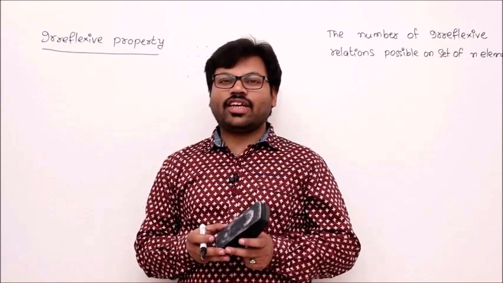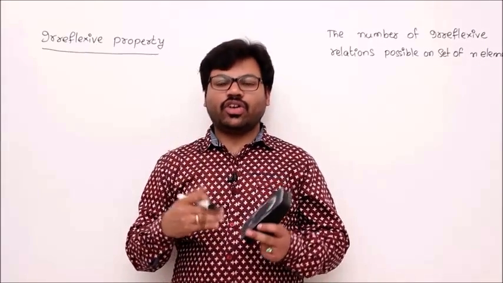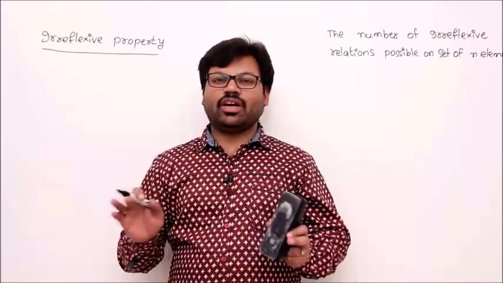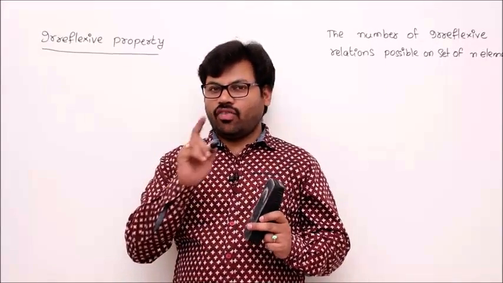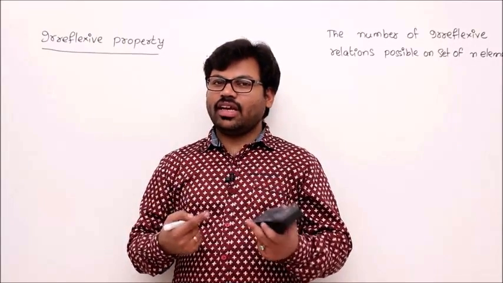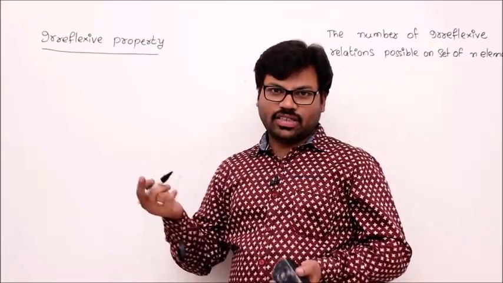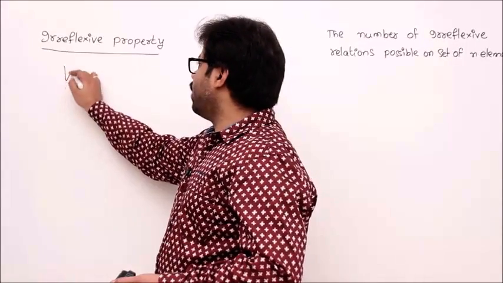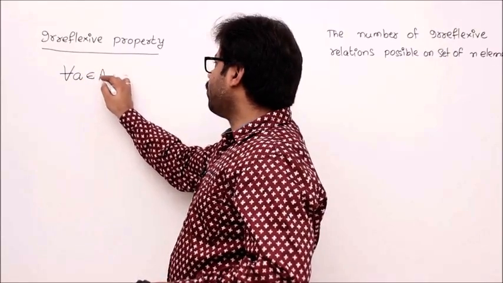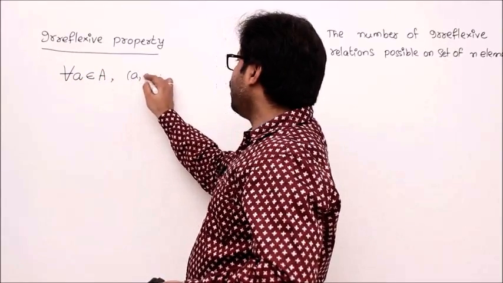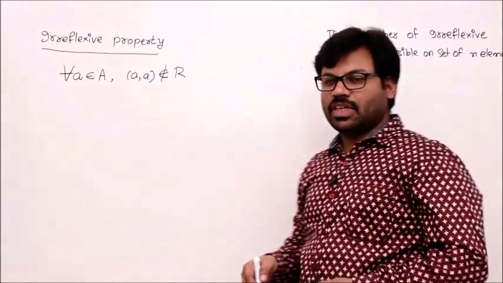Okay. Let's see the irreflexive property. Irreflexive property is like this. For every element belonging to your domain, (a,a) should not belong to your relation. Please recall the reflexive property. In the reflexive property, for every element belonging to your domain, (a,a) should belong to the relation. Here, (a,a) does not belong to the relation. That's the difference. Let me write it in formal way. For all a belonging to your domain, (a,a) does not belong to R. This is the irreflexive property. Understand?